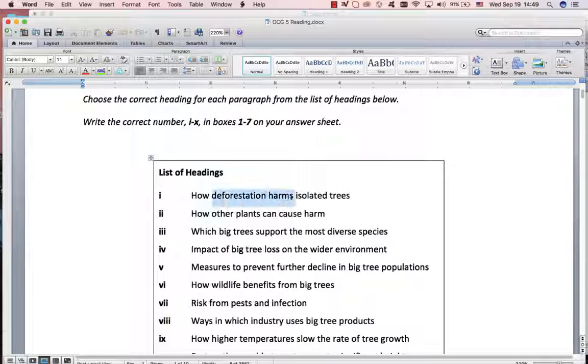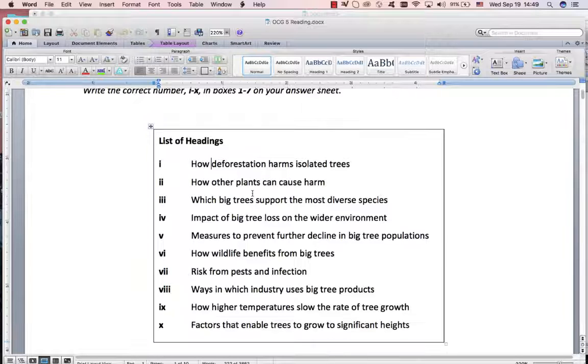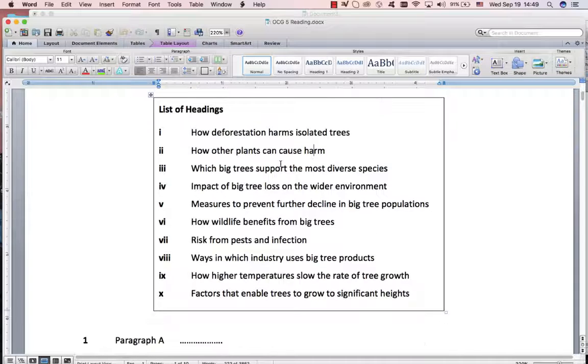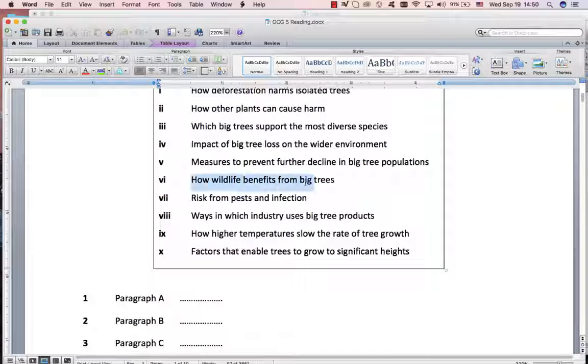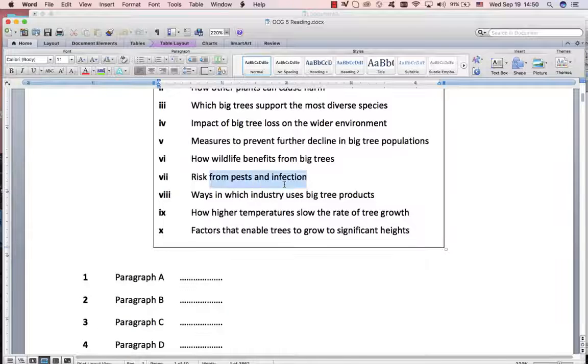This is immediately negative about deforestation. Probably not. How other plants cause harm? No. Also negative. Which big trees support the most diverse species? Yes, that sounds good. Impact of big tree loss on the environment? No, this is negative. Ways, measures to prevent the decline? I don't see it. We're just looking at that first sentence. How wildlife benefits from big trees? It's positive, so that's possible. Pests and infection? No. Ways in which industry uses? No, this is about how the industry uses the products. Temperatures slow the rate of growth, that's negative. Factors that enable trees to grow, it's kind of positive.